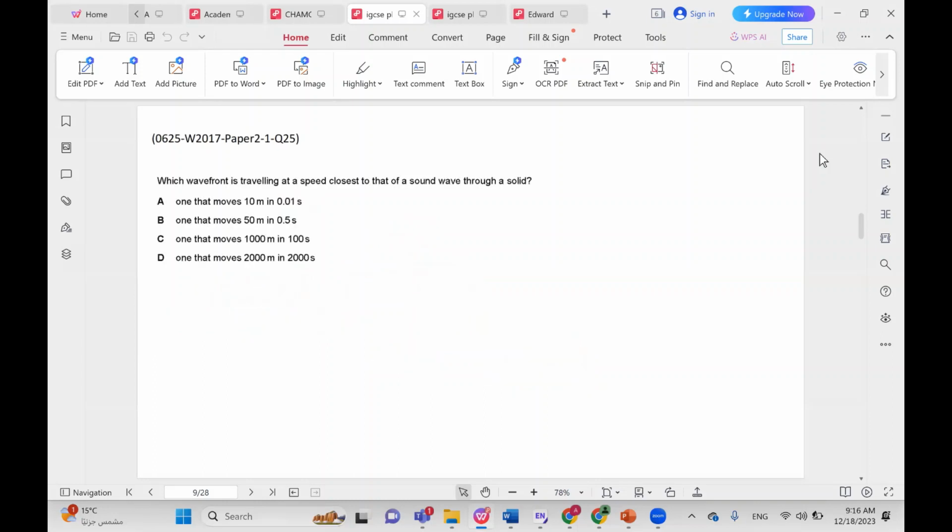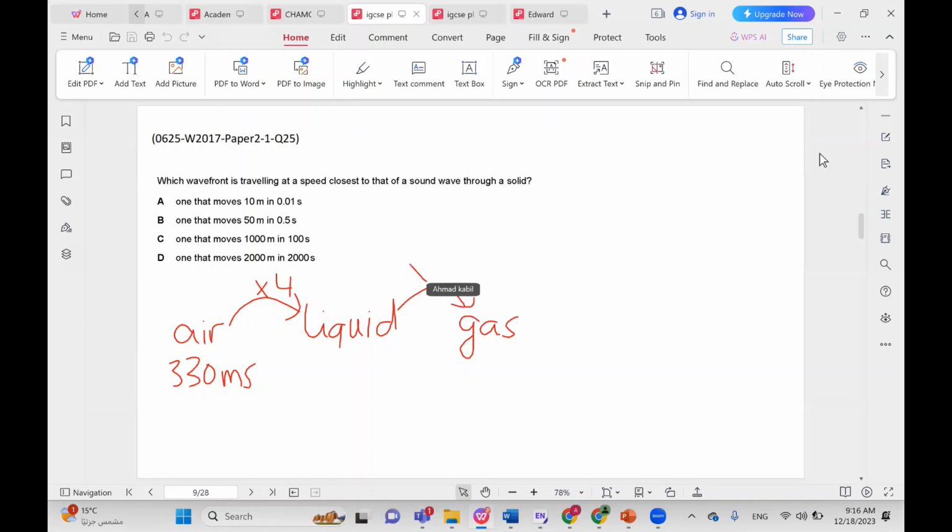Which wavefront is traveling at a speed closest to that of a sound wave through a solid? Now, just as a rough estimation, the speed of sound in air is 330 meters per second. If you want to get the speed of sound in liquids, just an average estimation, it varies from liquid to liquid and it varies from gas to gas. But I found that a nice way for estimating is just to multiply by 4. From here to there, multiply by 4. From here to there, multiply by 4. And you're going to get nice estimates for the range of speeds of sound.